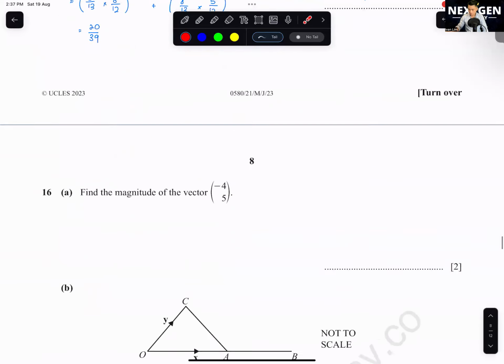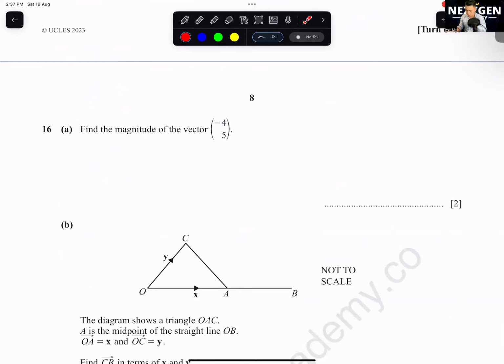Next one, question 16. Find the magnitude of the vector (-4, 5). We need to know the formula of the vector magnitude is the square root of x squared plus y squared. This one, -4 squared plus 5 squared. You'll get 6.40.